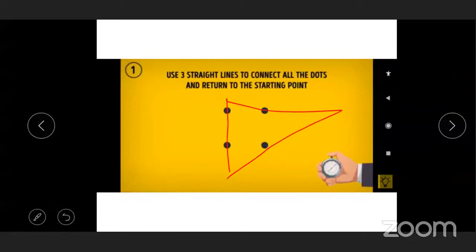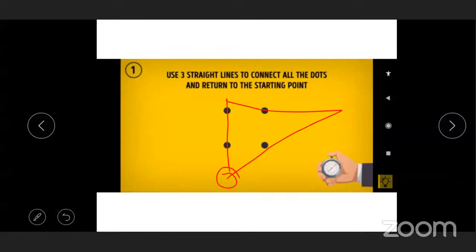That means we use 3 straight lines to connect all the dots and return to the starting point. Okay, this is a triangle. By adding the 4 dots, we will make a triangle. Okay, now do the next one.